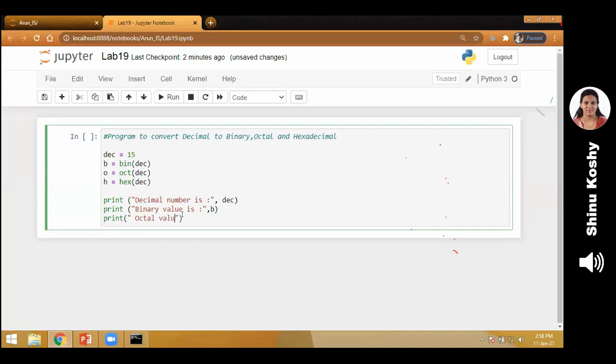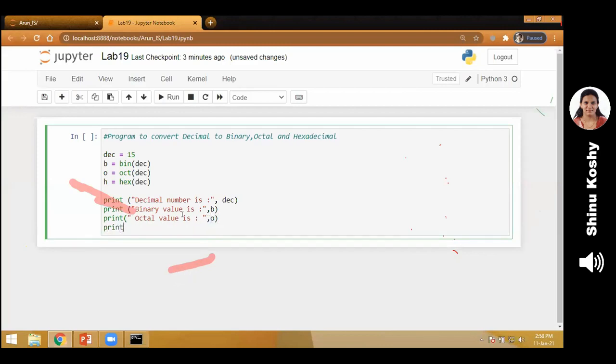Octal value is O. So comma is a separator between the message and O. Print statement for the hexadecimal value. Where is my output stored? In H. So hexadecimal value, that is the converted value, is stored in H. Comma separator H. Okay, I run the program.